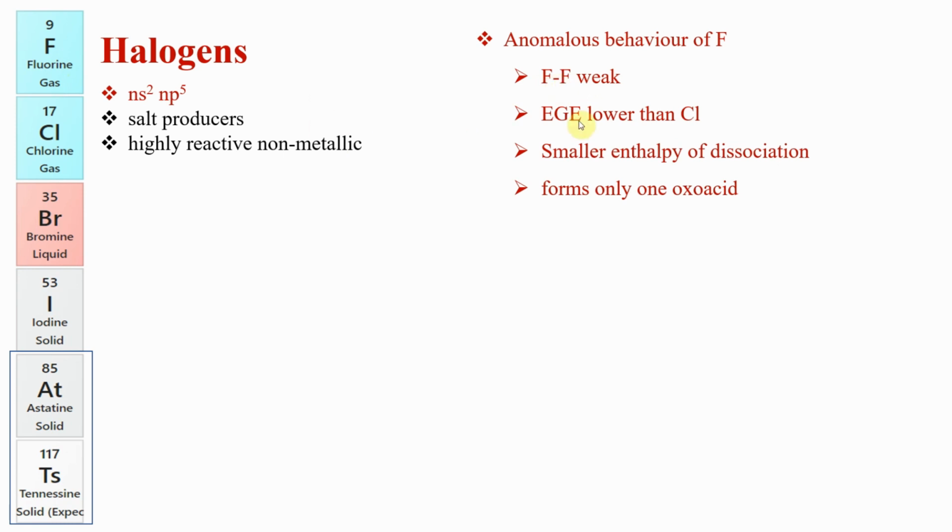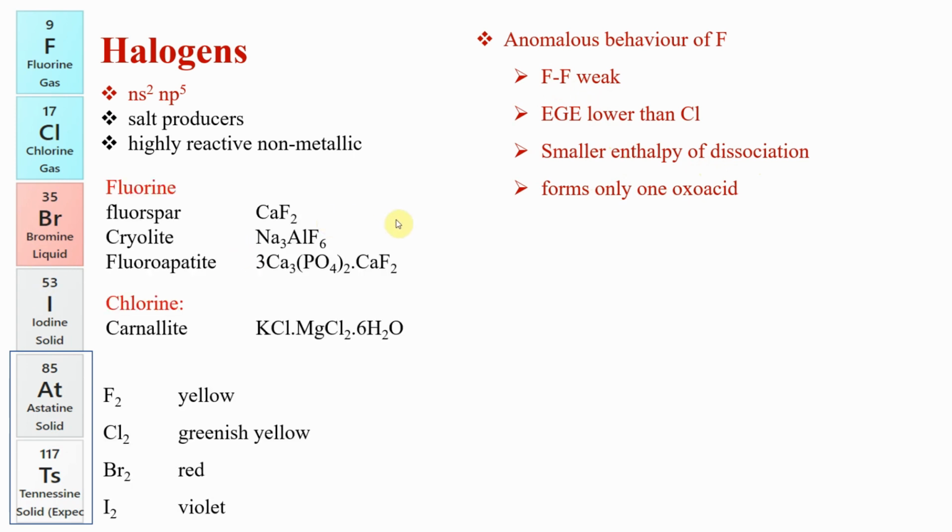Electron gain enthalpy of fluorine is lower than chlorine. We know this. And it has a very small enthalpy of dissociation. That's what I said: because the bond is weaker, you don't need to put in a lot of energy. It dissociates easily. And it forms only one oxo acid, whereas the other members form multiple oxo acids.